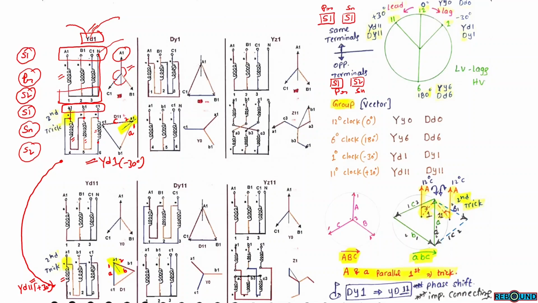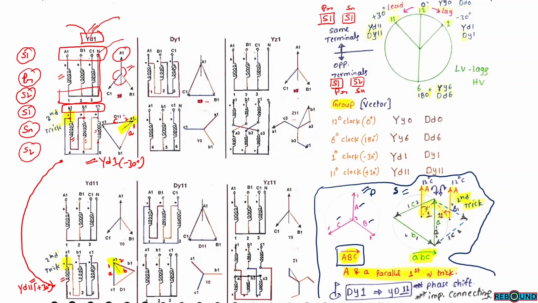To check the phase angle difference from primary voltages to secondary voltages, we can use this shortcut method. In this shortcut method, we will be drawing two vector diagrams. This is for primary and this is for secondary, overlapped on primary. The primary windings are ABC in capital letters, and the phase sequence will be ABC. Here we are taking A winding as the reference, which is at 0 degrees. On the secondary, the phase sequence will be abc, represented by small letters.